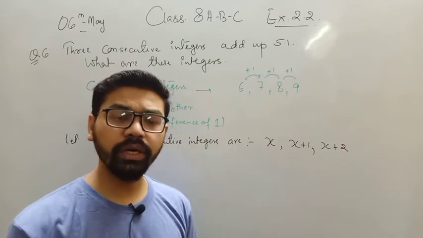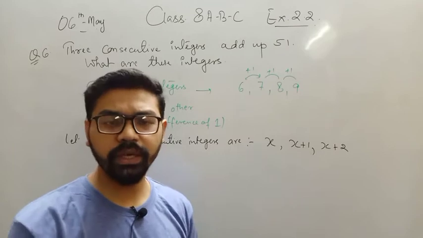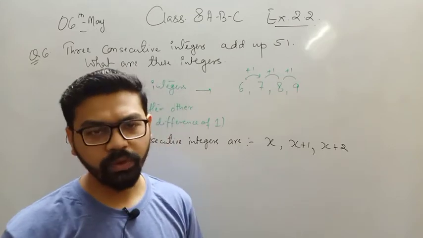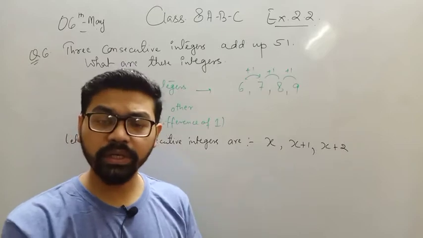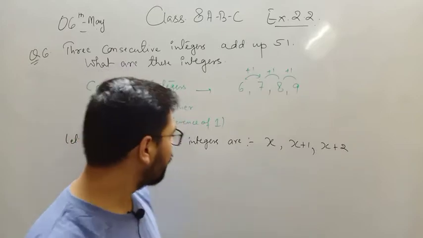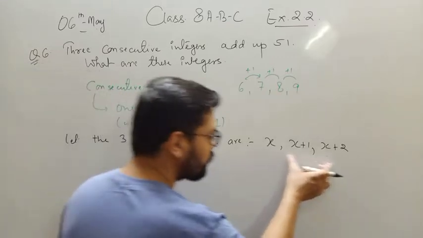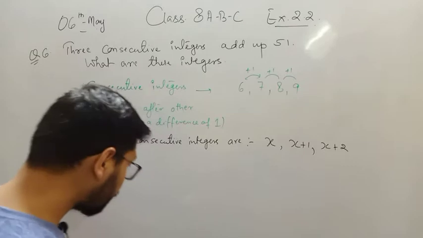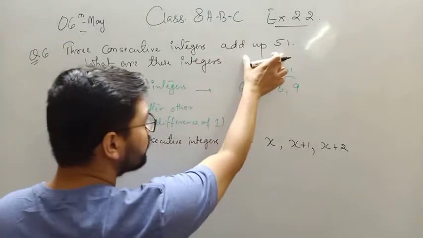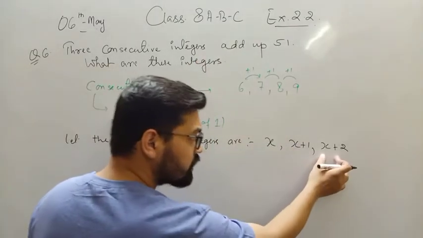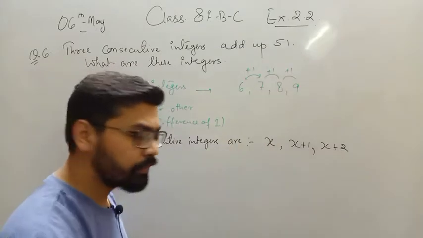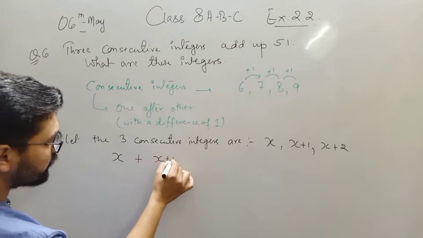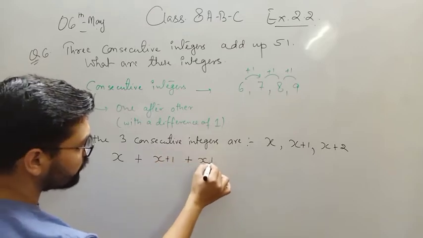In this way you can take n number of consecutive integers: x, x+1, x+2, x+3, x+4, and so on, as per the condition given in the question. Here we have just taken 3 because we need to add 3 consecutive integers. Now it is given in the question that the sum of these 3 consecutive integers is equal to 51. Now x plus x+1 plus x+2.